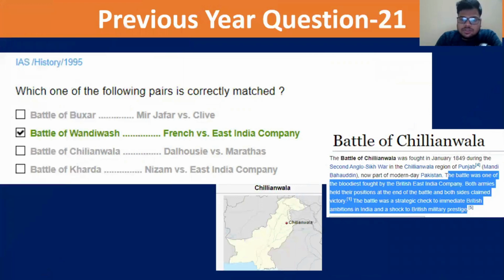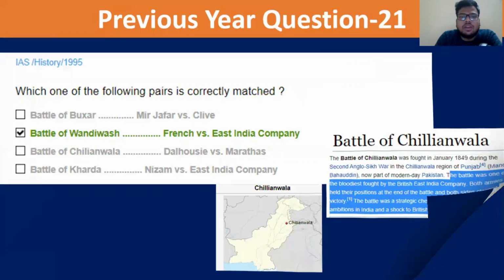Next is the Battle of Chillianwala. That is a place in modern-day Pakistan. This battle was fought in the Second Anglo-Sikh War, and it was a very bloody battle, one of the bloodiest battles fought. We have seen that a lot of battles go to a draw, and this was the same. Because of the draw, it was a blow to British prestige. But overall, the war was won by the British. Second Anglo-Sikh War. Chalo.